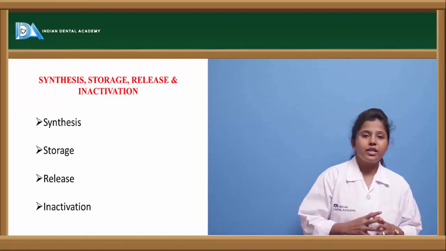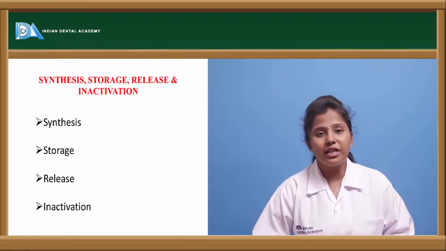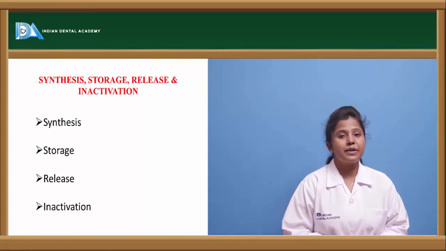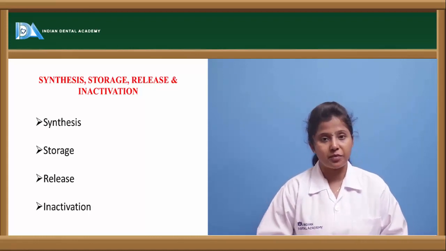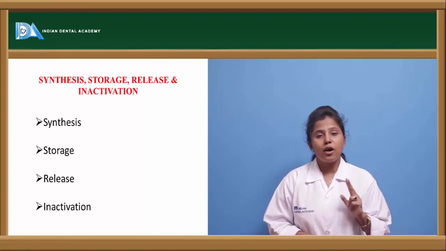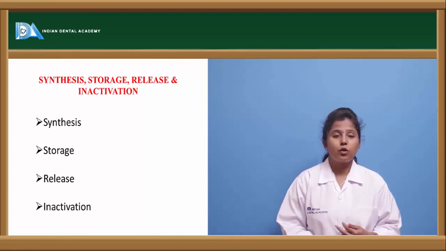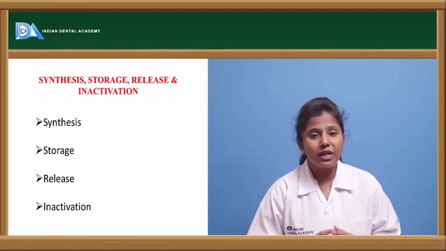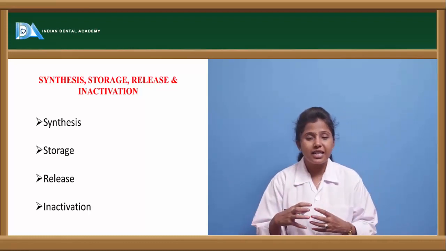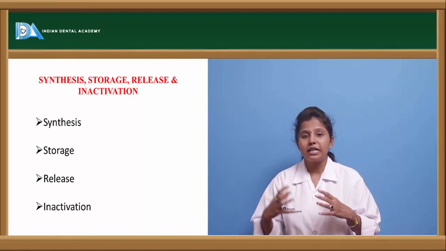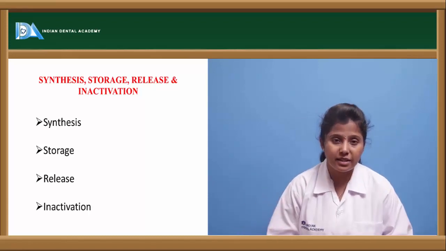Here the synthesis, storage and release and inactivation. So what does this mean? Acetylcholine is synthesized in the body itself because it is a naturally occurring neurotransmitter. This acetylcholine is formed from acetyl coenzyme A as well as choline with the help of an enzyme called choline acetyltransferase. Once the acetylcholine is formed, it is stored in the vesicles, and thereby the release takes place. After release, it binds to the receptors and the uptake mechanism takes place.